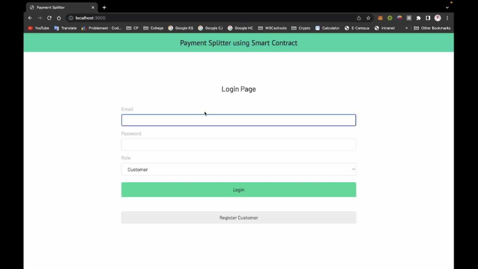Okay, so this is the first page of our website, the login page. So let's start with admin login.